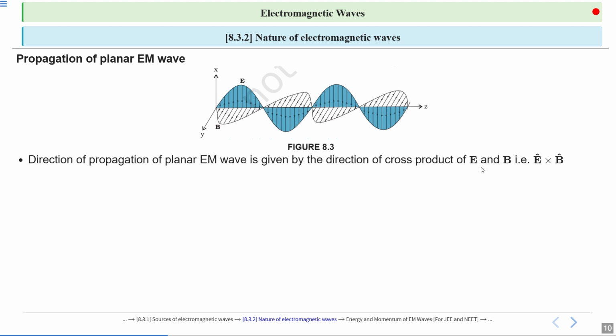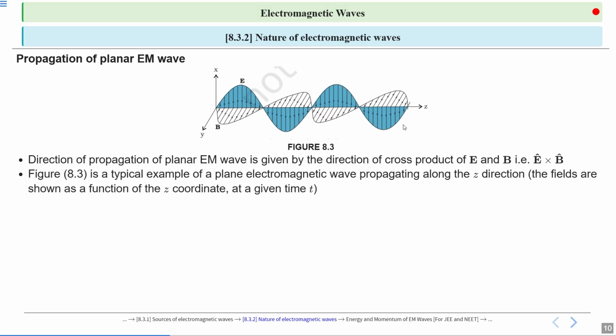If we are going to find the magnitude of this vector also, then E cross B. But we are only concerned with the direction of propagation, so the direction of propagation can be found using E cap cross B cap. This cross product will give the direction perpendicular to both electric field and magnetic field, and give the direction of propagation.